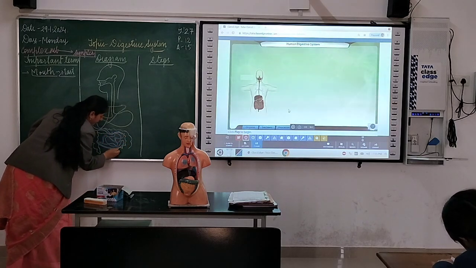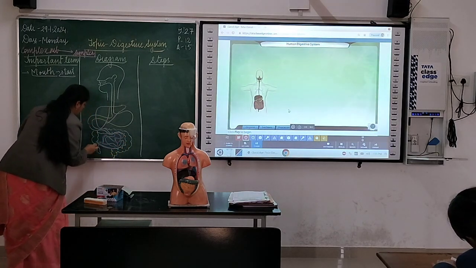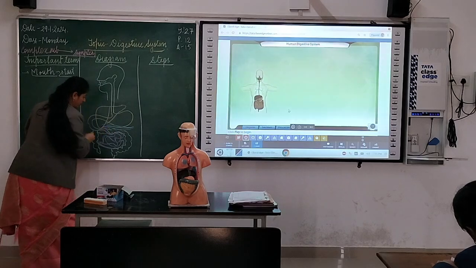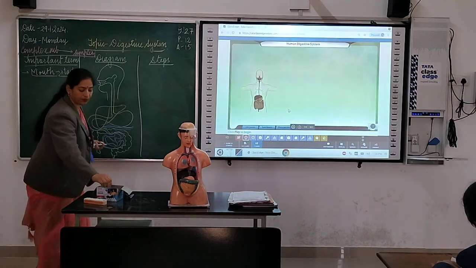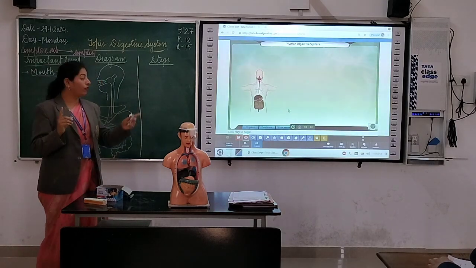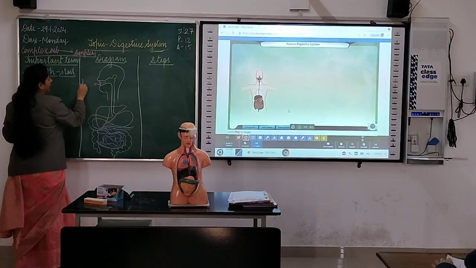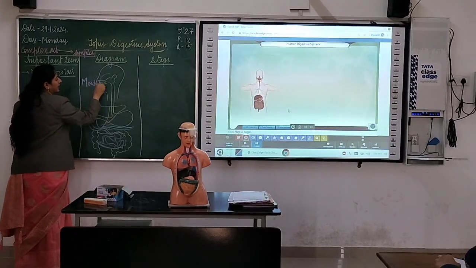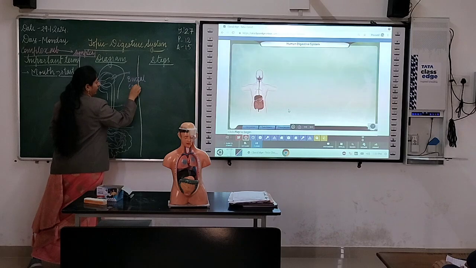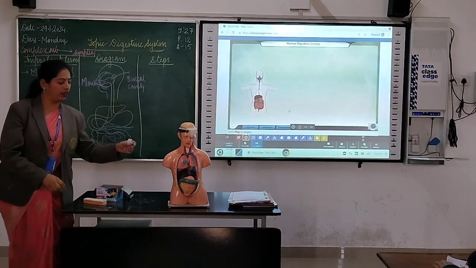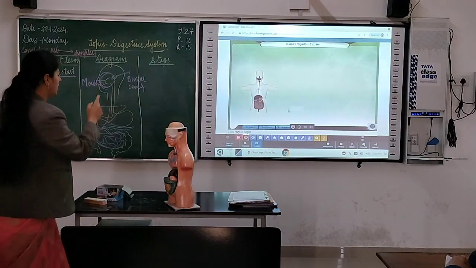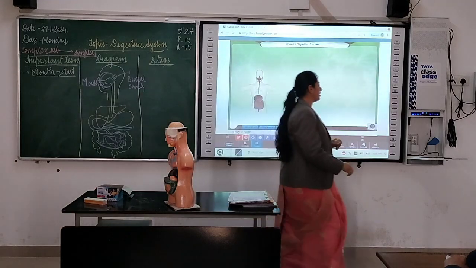I am drawing each and every part very minutely and with the color chalks so that you people will be able to see. Okay? Clear? Yes. Now just see. I told you digestion starts from the mouth. So first of all, here we are having the mouth, and this area, what is it? Buccal cavity. Just see here at the model. This area is known as the buccal cavity. Clear?